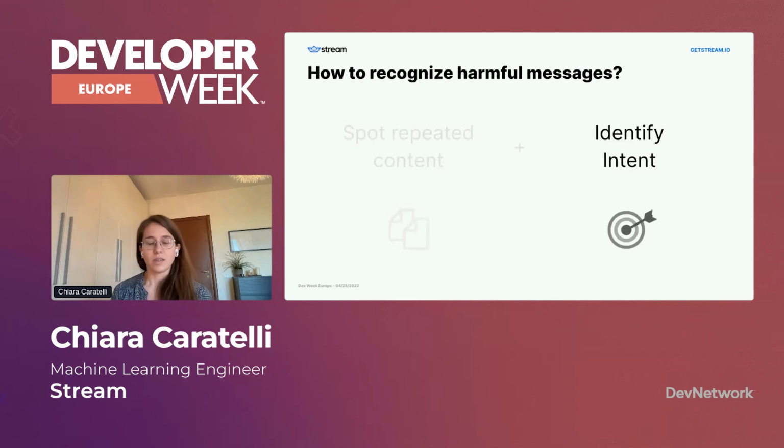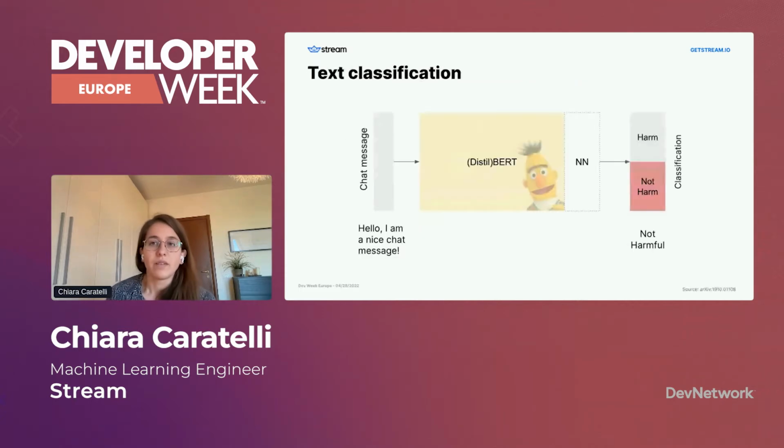So we wanted to see what the flavor of the message was, the purpose of the message based on the text. And to do so, a very powerful way is to use transformer-based models. The most popular is BERT. We also used it. We actually used knowledge distillation, which gives a simpler version of BERT, because I want to remind you that our focus is chat, so this needs to be very fast. We need to be able to have results of our model in a few milliseconds, so that's why we needed to use simpler models.